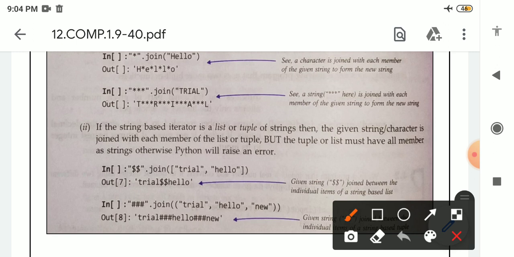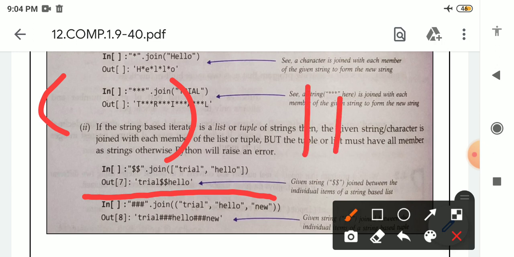If we are providing this as an input, this symbol indicates a tuple. So here in the input we are providing a tuple. First, str means we are providing 3 pound symbols or hashtags. After that dot join, join is the name of the function.